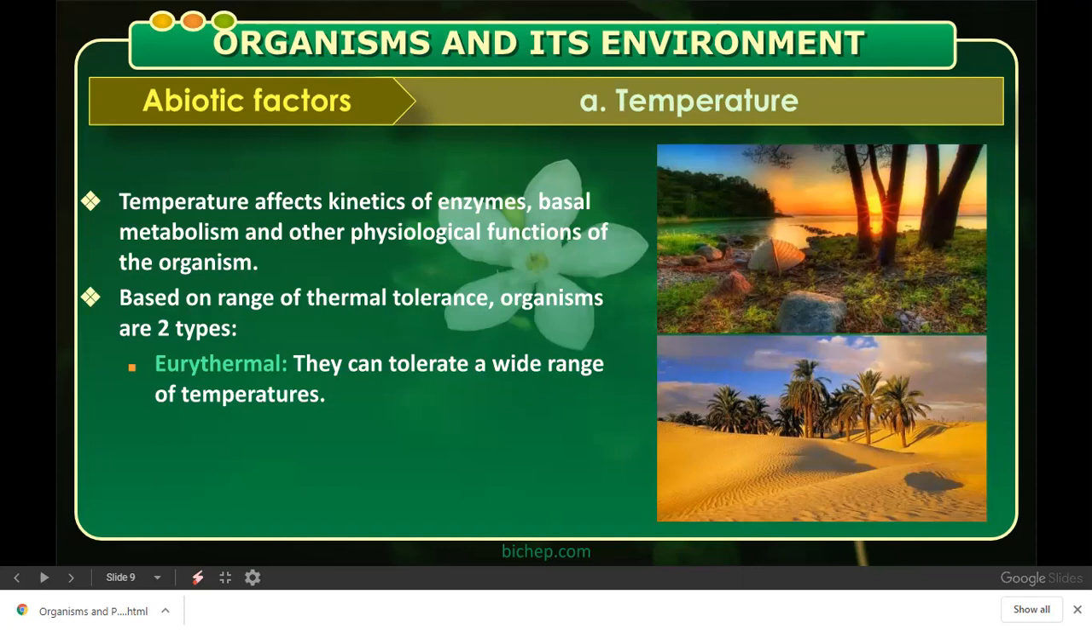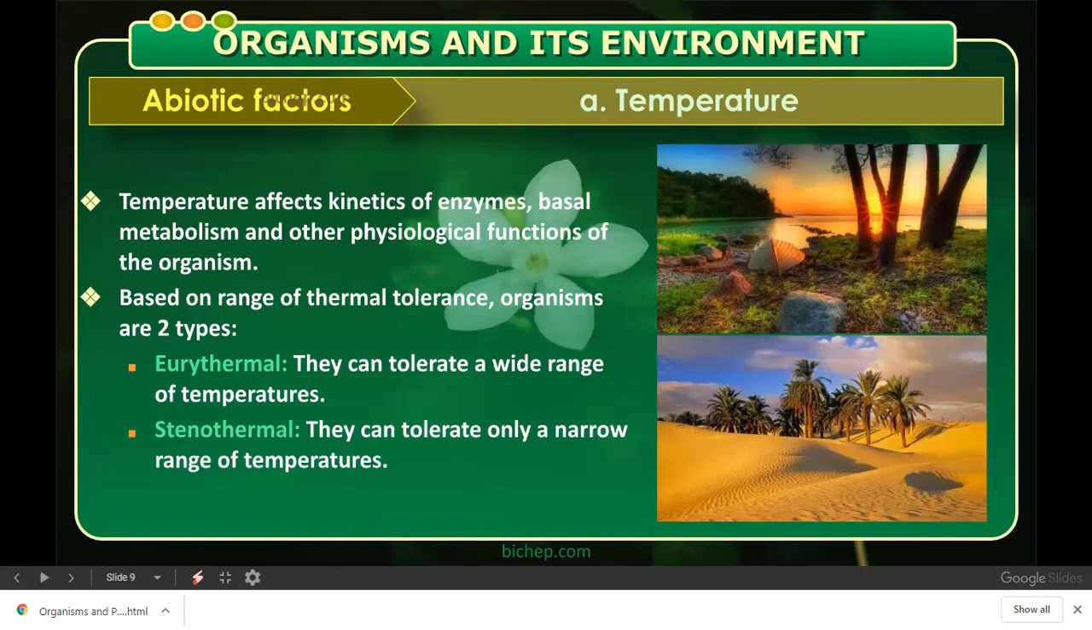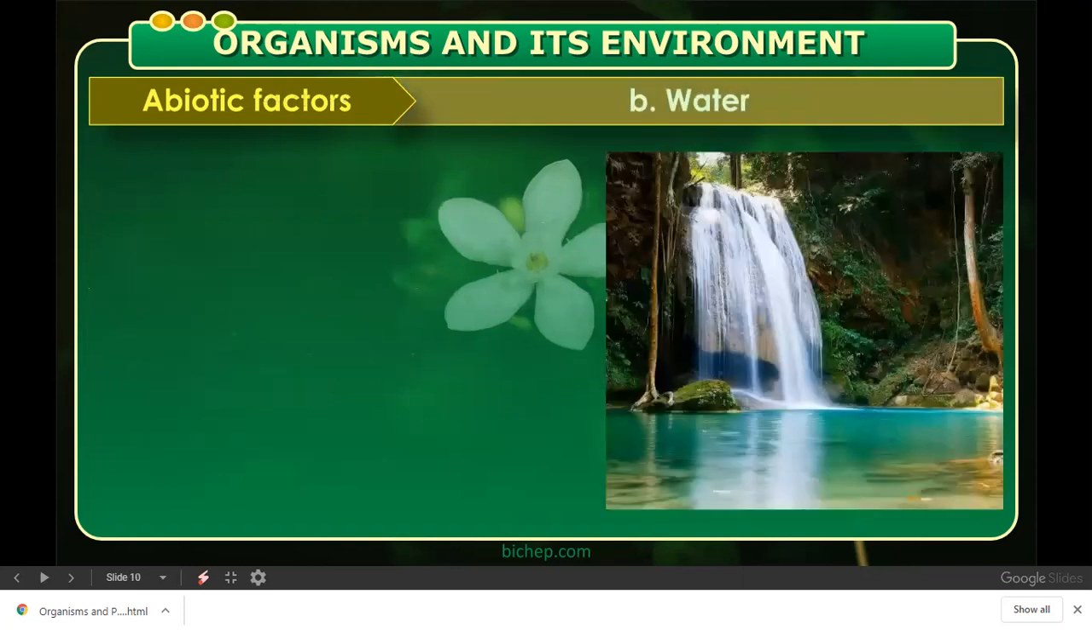Eurythermal means those organisms which can tolerate a wide range of temperature. Animals living in the hot desert can tolerate a wide range of temperature, and we call them eurythermal. Stenothermal means they can tolerate only a narrow range of temperature. So accordingly we have to remember their names.